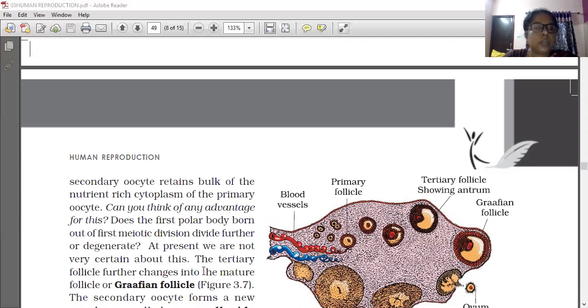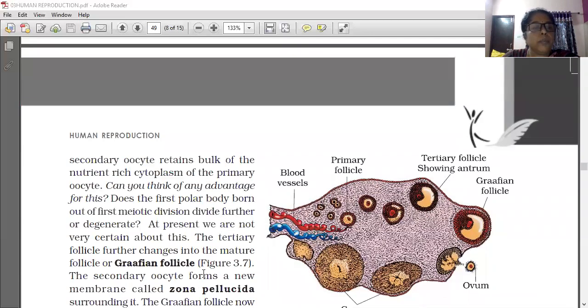The tertiary follicle further changes into the mature follicle or Graafian follicle. So, primary follicle, secondary follicle, tertiary follicle. In the tertiary follicle, the primary oocyte divides by meiotic cell division to form two unequal cells, the secondary oocyte and the polar body. Afterwards, this tertiary follicle further changes into the mature follicle or Graafian follicle.